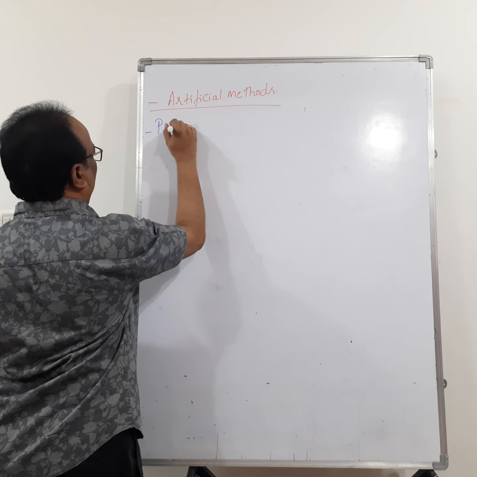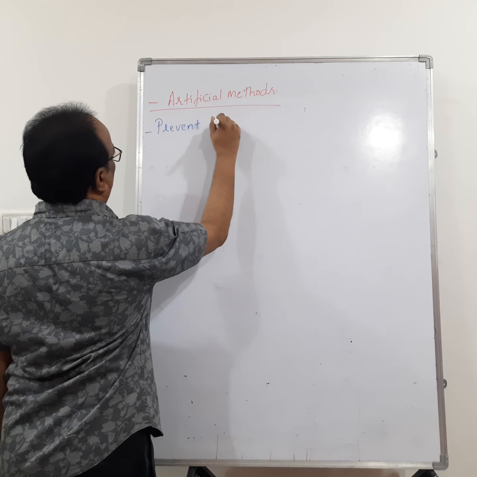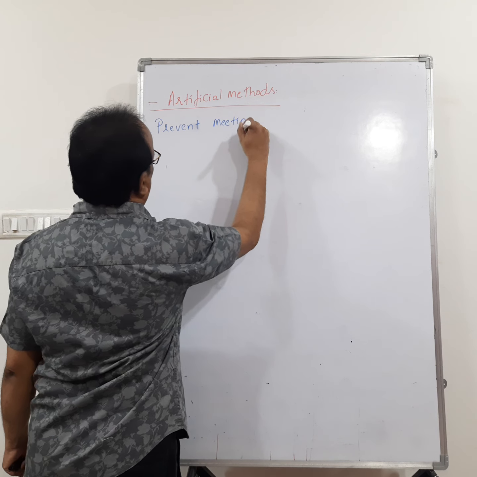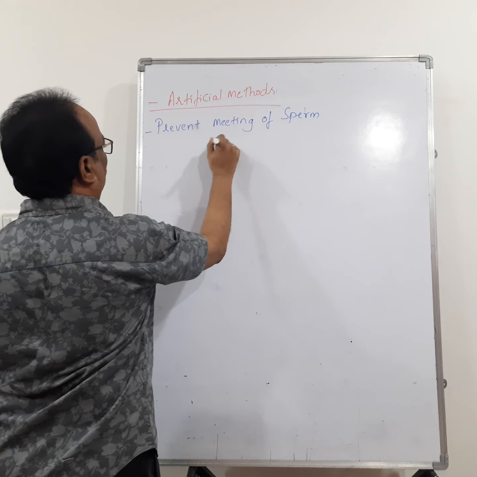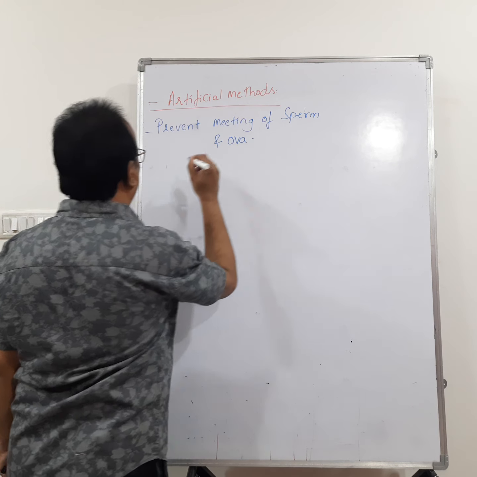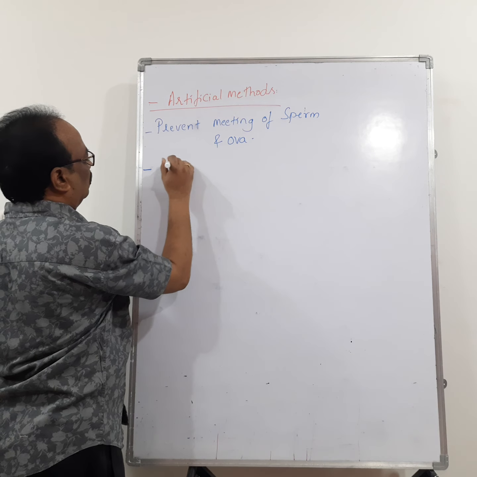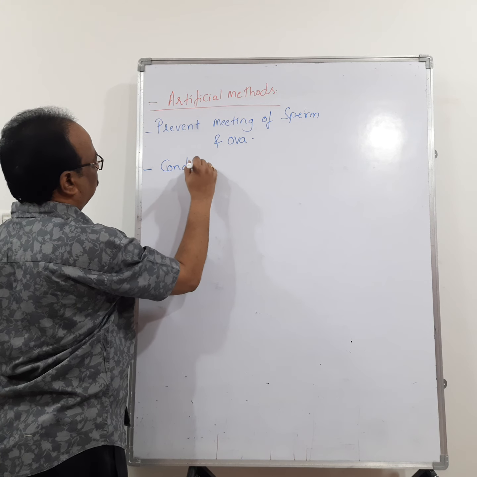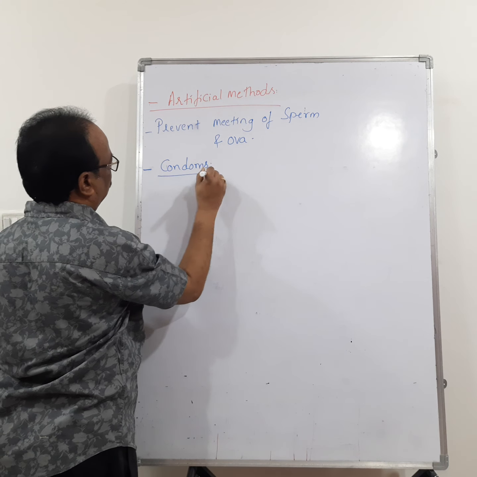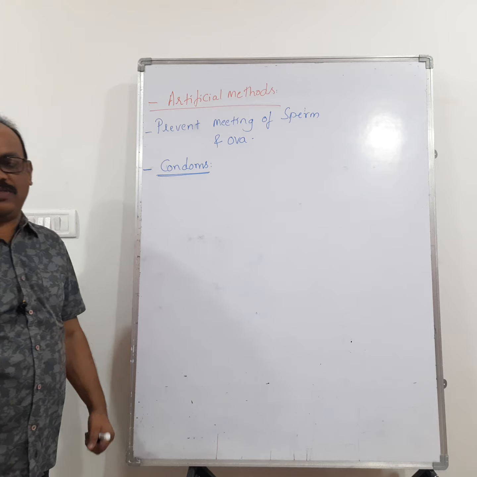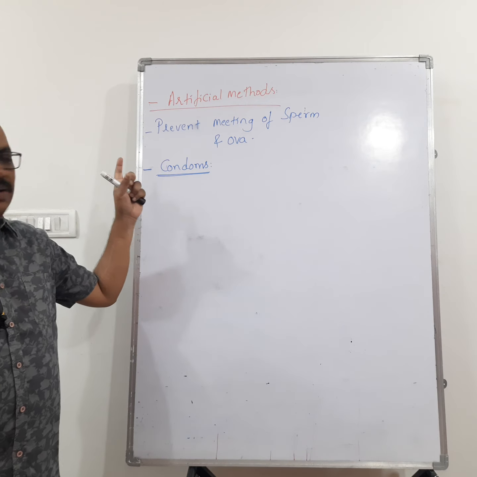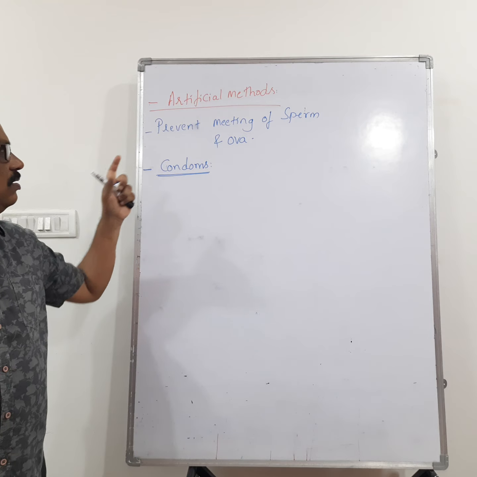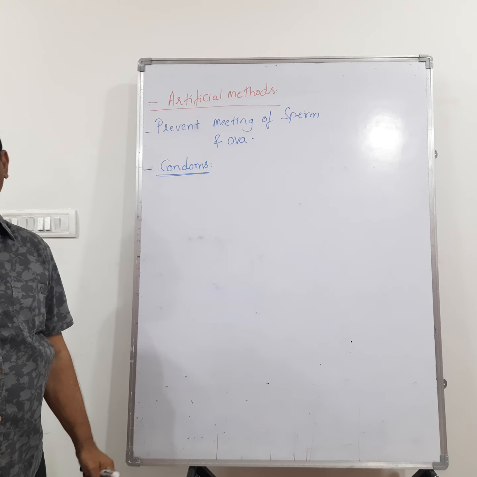Artificial methods prevent the meeting of sperm and ova. Let us see the first one, condoms. Condoms physically prevent the meeting of sperm and ova.